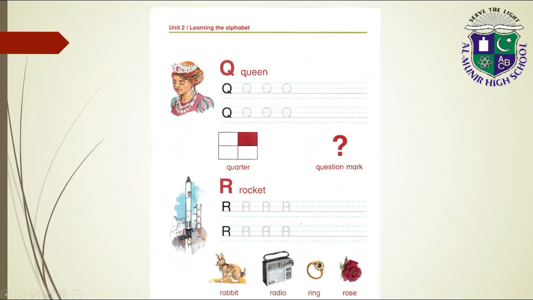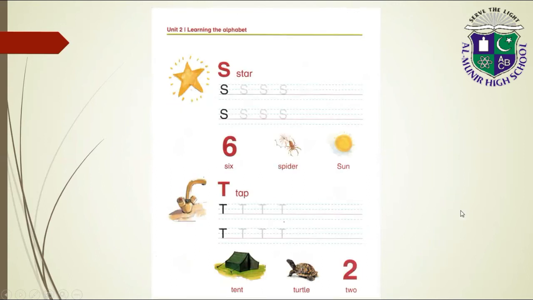R for rocket, R for rabbit, R for radio, R for ring, R for rose.